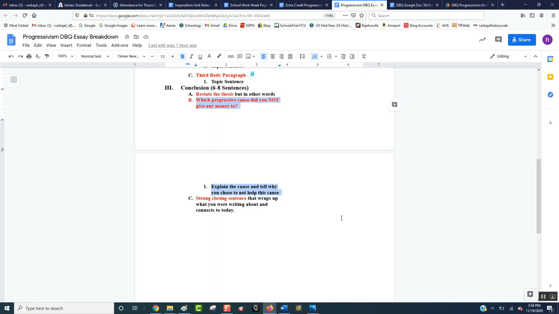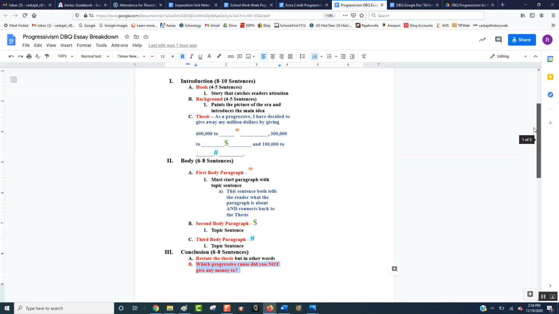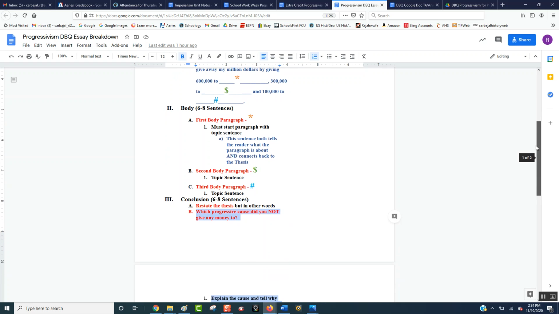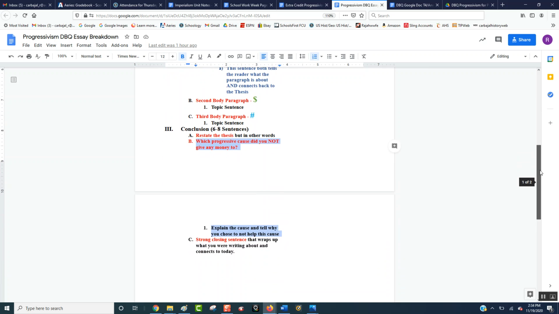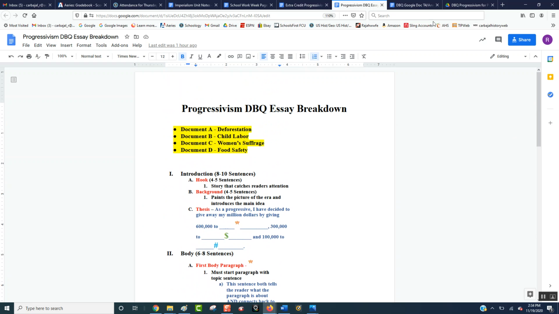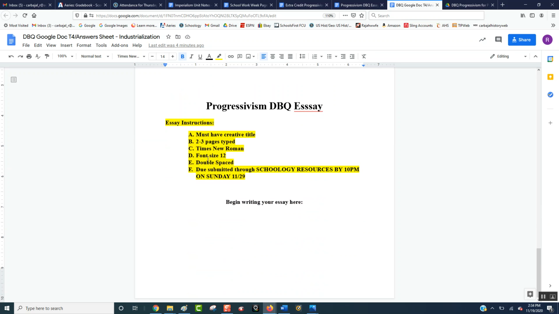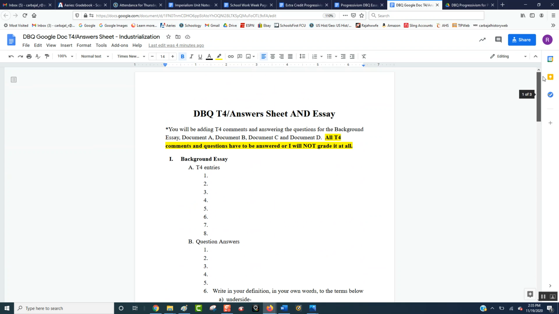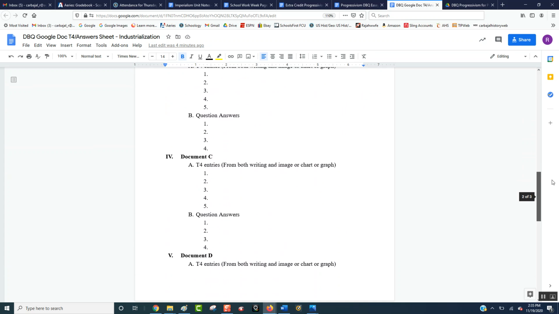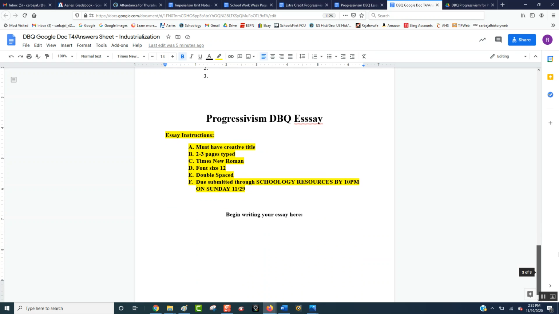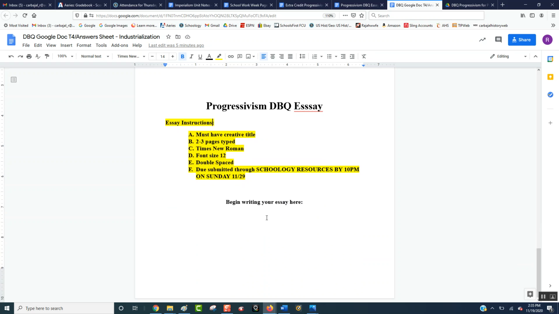All right, so ultimately you're going to have 5 paragraphs. The first paragraph is your intro, paragraphs 2, 3, and 4 are body, and paragraph 5 is your conclusion. If you look at your instructions right here at the bottom, it tells you you need to have a creative title, 2 to 3 pages typed, Times New Roman, 12 size font, double spaced, and it is due to Schoology Resources by 10 p.m., meaning all of this. So when you send it in, you'll have all the T4, all the questions, all done, and then your 2 to 3 page essay written right here. So start writing right there.